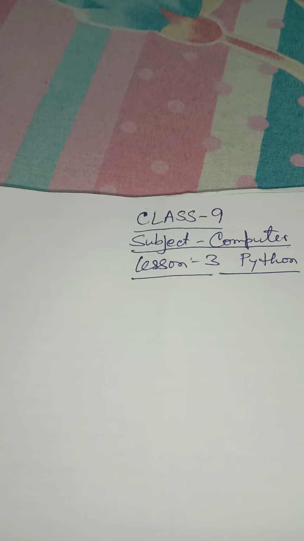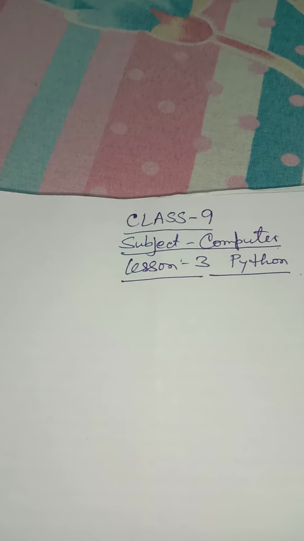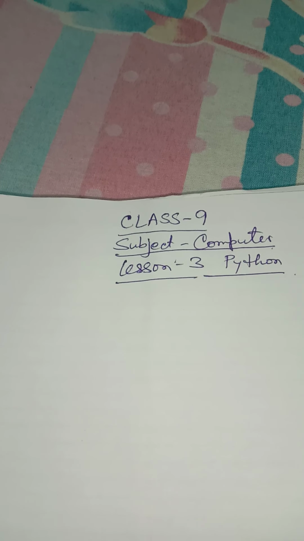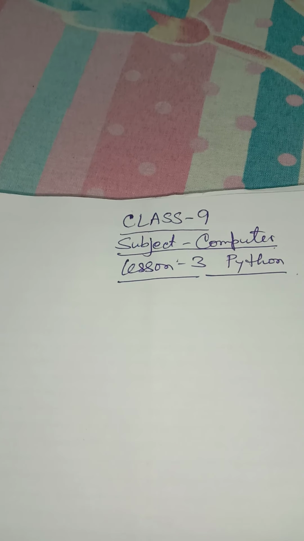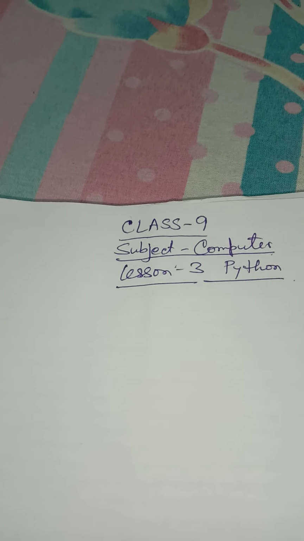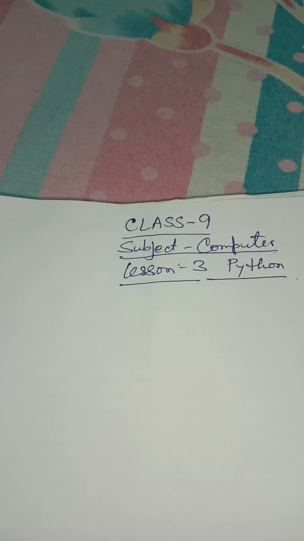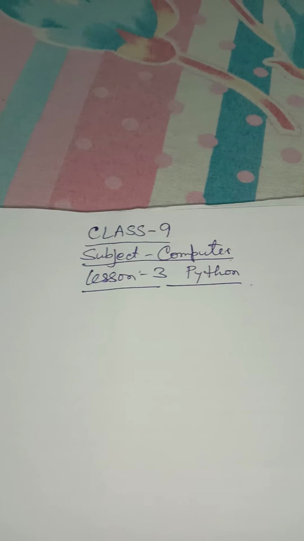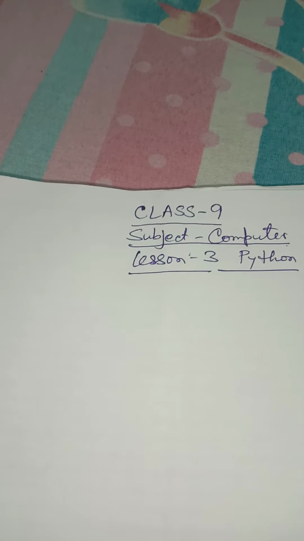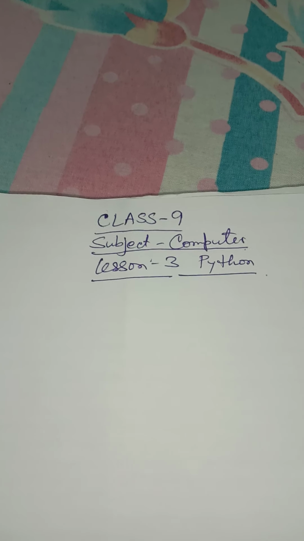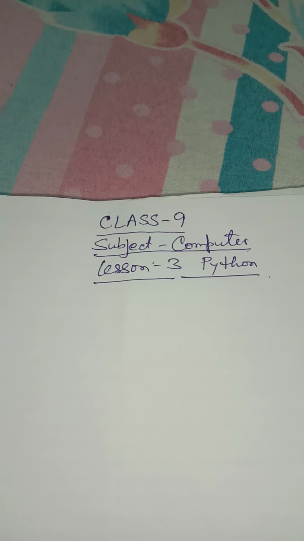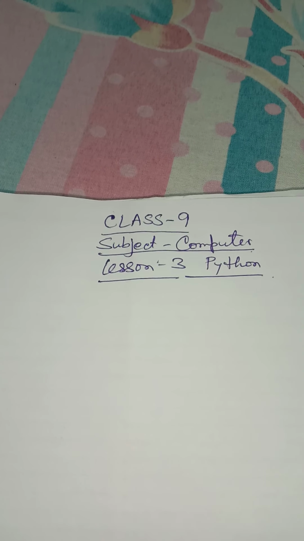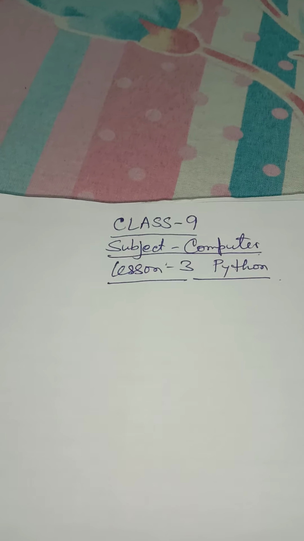I also discussed variables, what a variable is, what its use is, and the different data types in Python like numbers, string, list, tuple, dictionary. I also discussed how to declare a variable and how to assign a value to it.